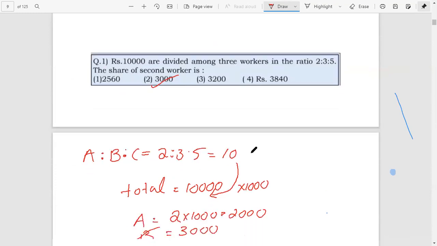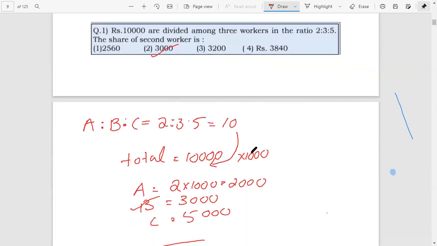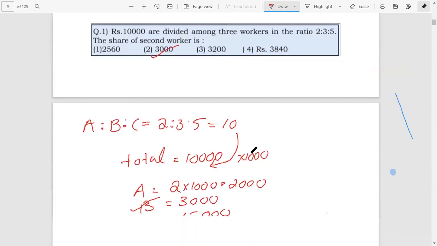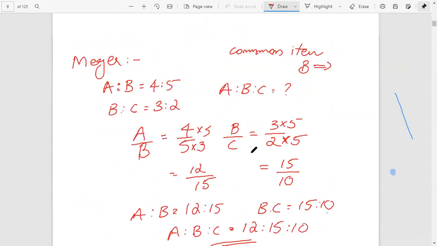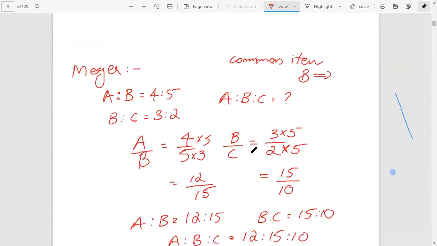Okay, we have to check once again. Here we have given. Okay, this one.